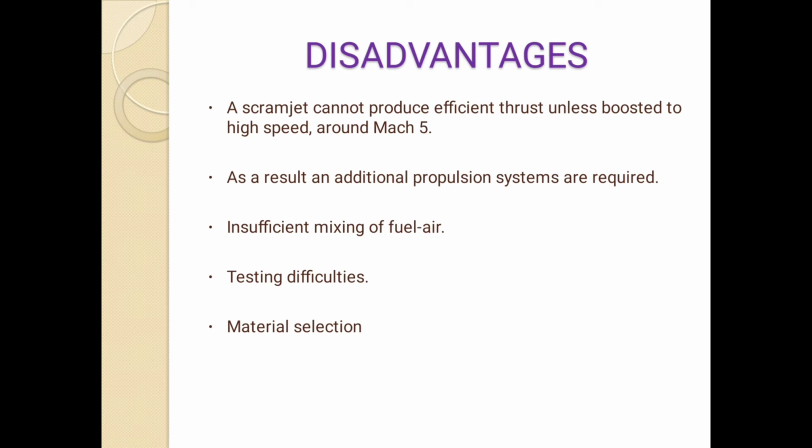Now, disadvantages of scramjet. A scramjet cannot produce efficient thrust unless boosted to high speed, around Mach 5. As a result, an additional propulsion system is required. Other disadvantages are insufficient mixing of fuel and air, testing difficulties, and material selection.